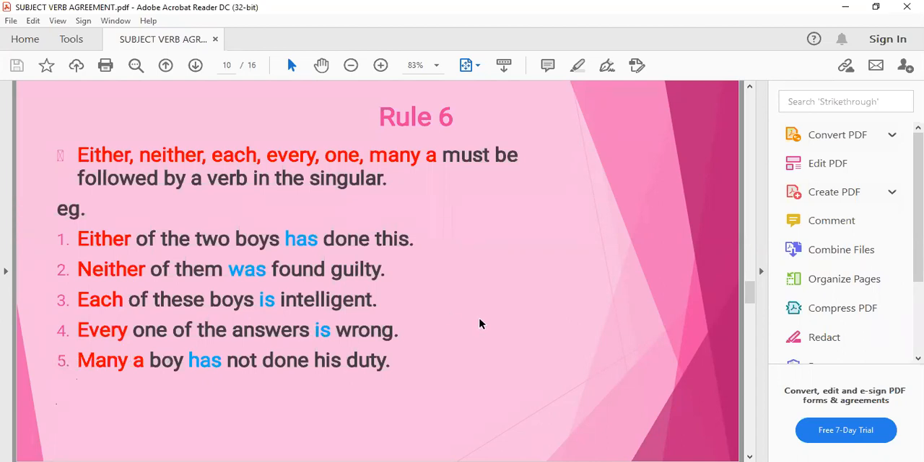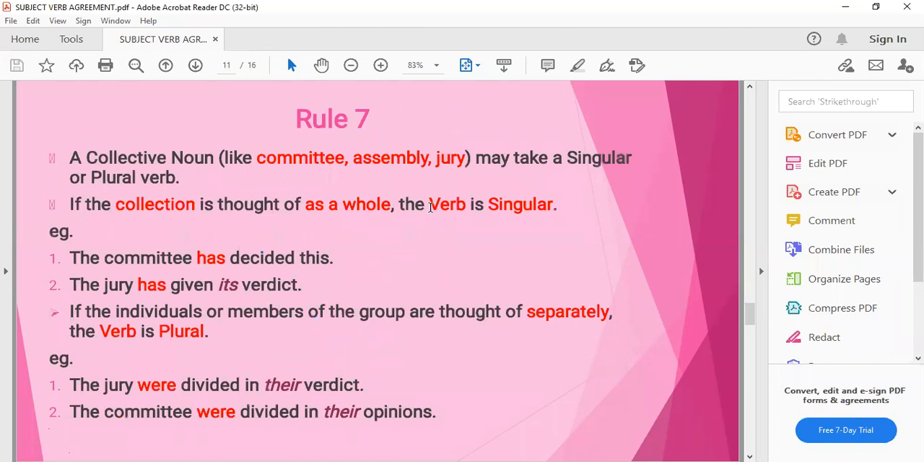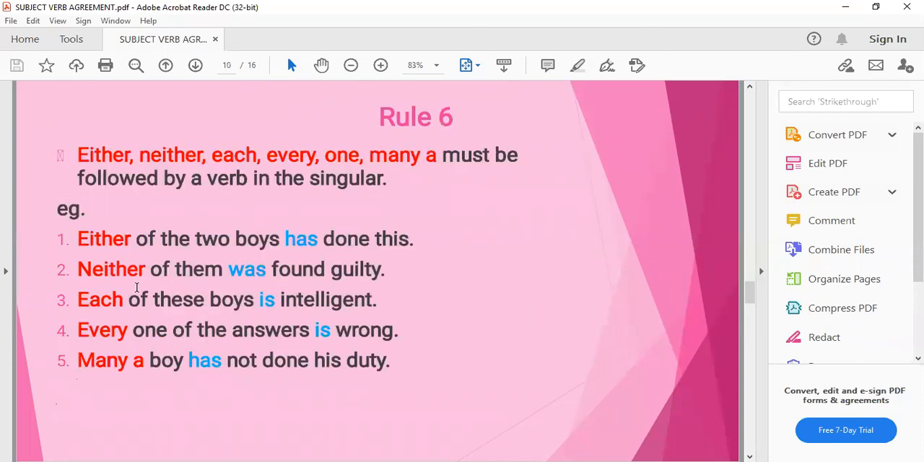Coming to the next form, rule number 7. A collective noun like committee, assembly, jury. Yes, Hiteshri beta, you want to ask anything? You have raised your hand. Ma'am, what does many a boy mean? Many a, yes ma'am, singular form beta. Many a boy मतलब singular boy के लिए use किया जाता है. Clear? It is used for a single boy.